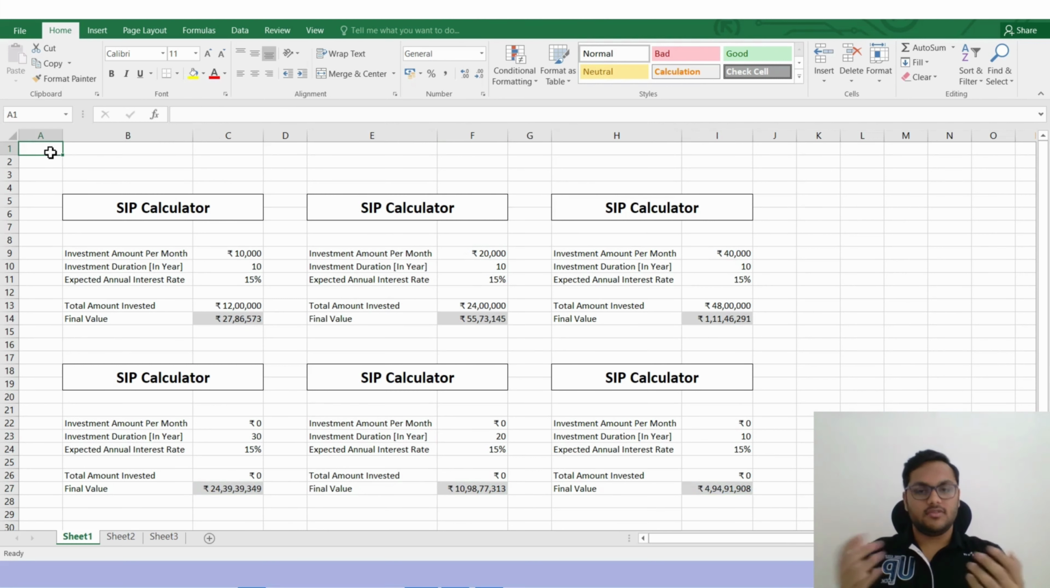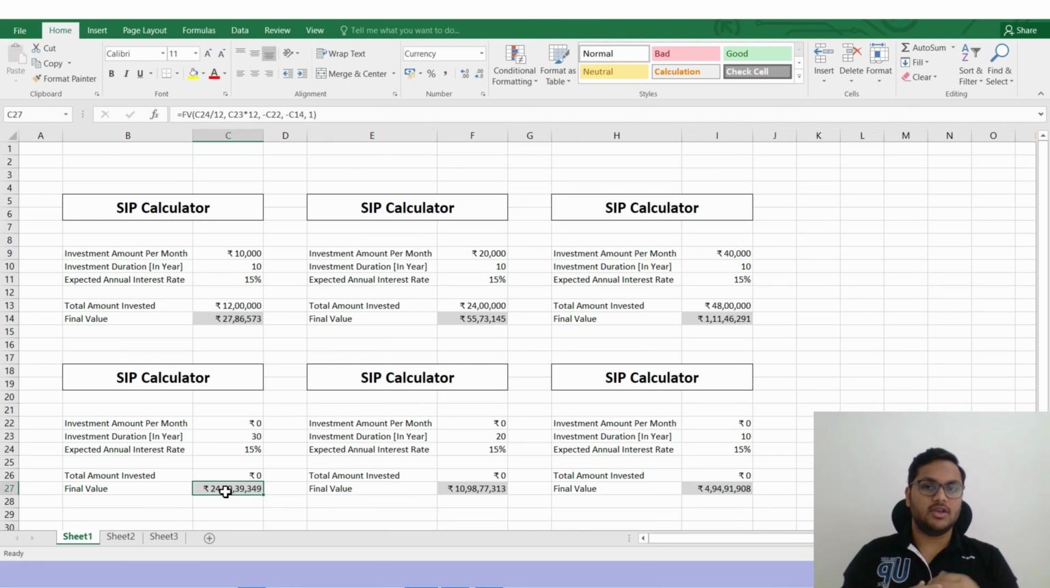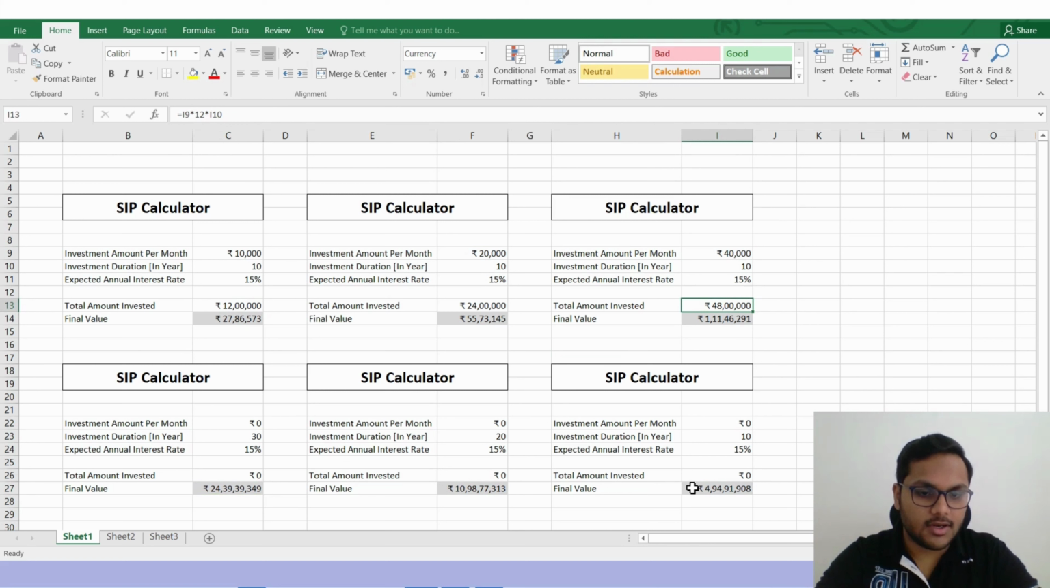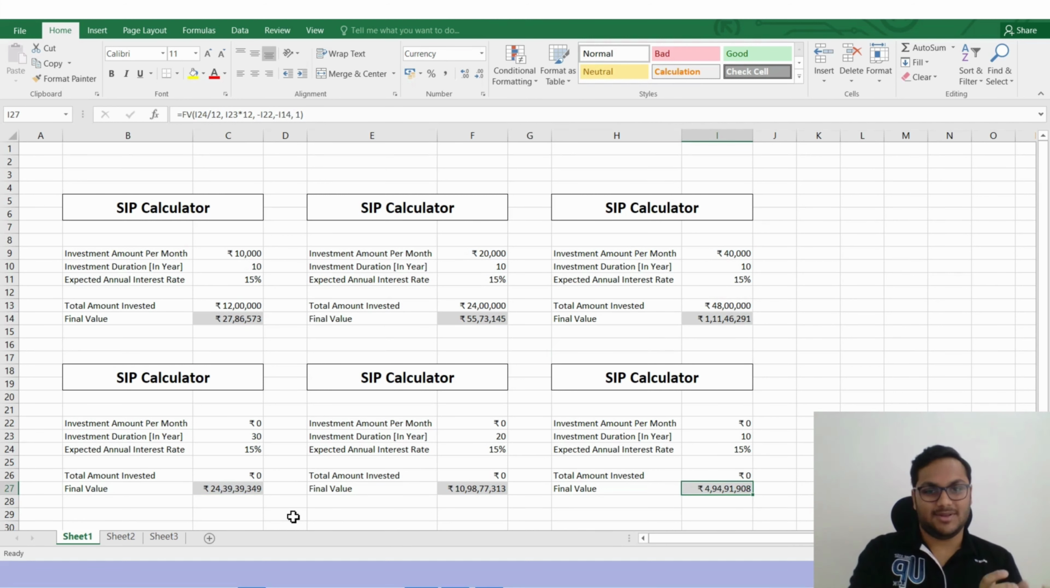So the lesson which we learn from this game is that if you start investing at an early stage in your life, even a small amount will bring you a very good return. Instead of you realizing at the age of 40, then even a big amount like 48 lakh rupees will get you a small return compared to what you could actually get to, right? So start investing as early as possible.